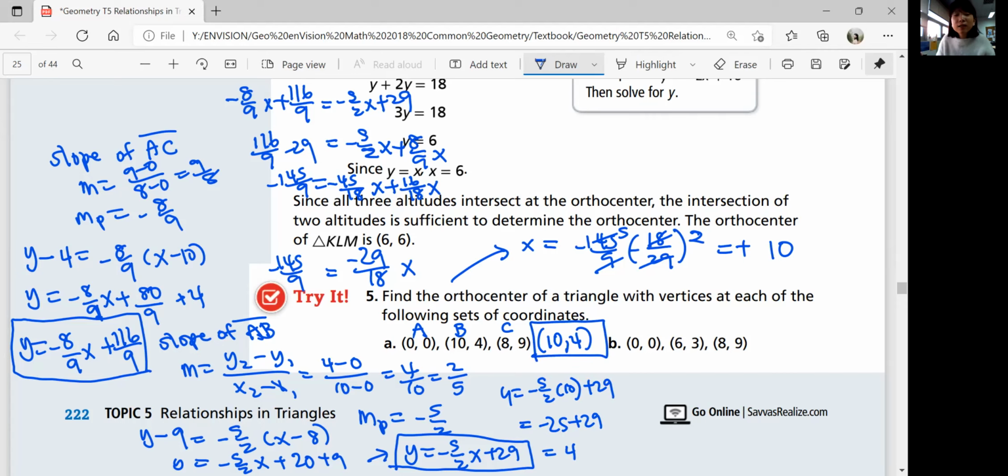So it is a long process, but you can do it. Do it one by one. Okay, part B, if you have followed the process well, your orthocenter should be 15 comma negative 5. Okay, so figure out the slope of 2 points and then the perpendicular slope, and use the opposite point as a vertex and use the perpendicular slope to figure out the equation of the line of the altitude. And once you get to the equation of the line of altitudes, you need to figure out the intersection point of those 2 lines to get the orthocenter.